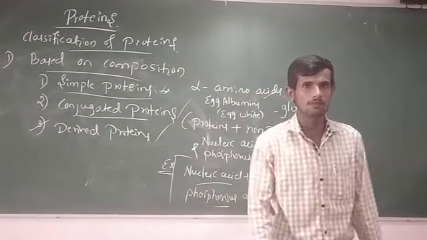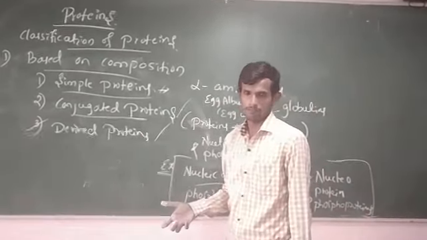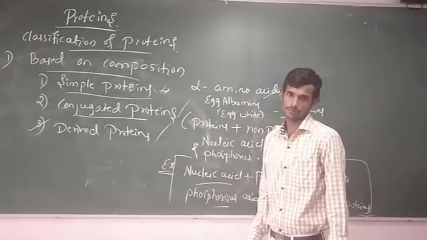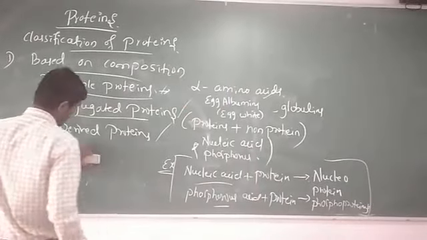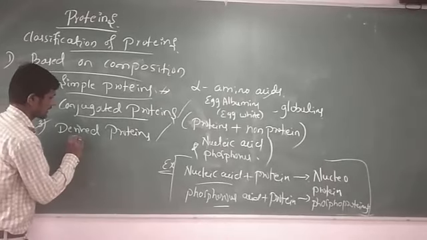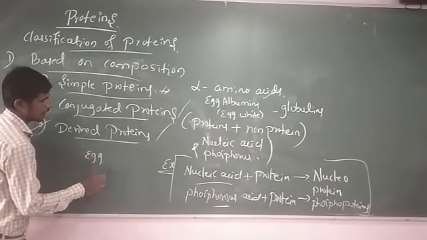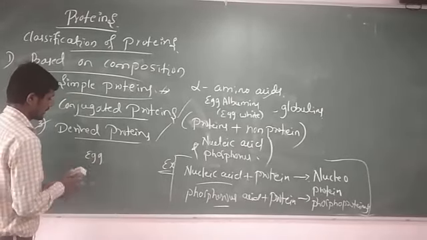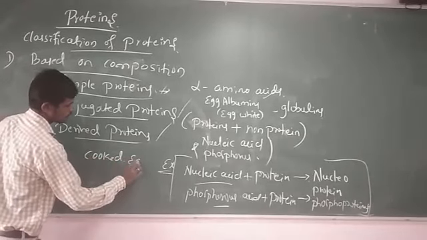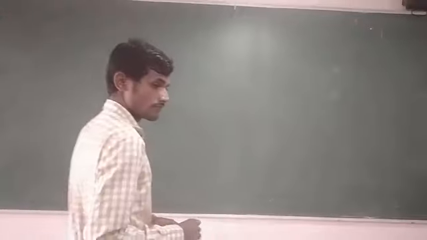What are derived proteins? Remember, when the bigger proteins break down to smaller units, those are referred to as derived proteins. Here, the bigger protein molecules are broken down into smaller proteins. These are referred to as derived proteins. Example, egg albumin. Cooked egg. It is one of the very important examples for derived protein.